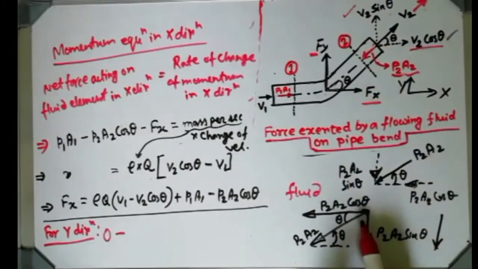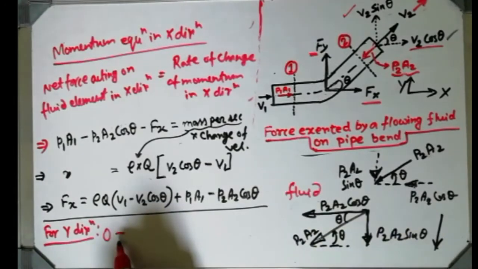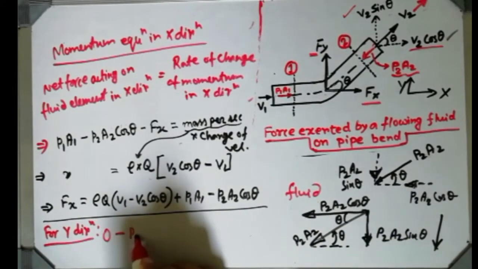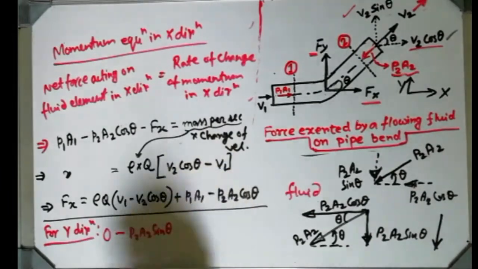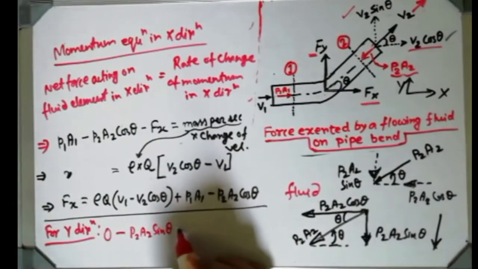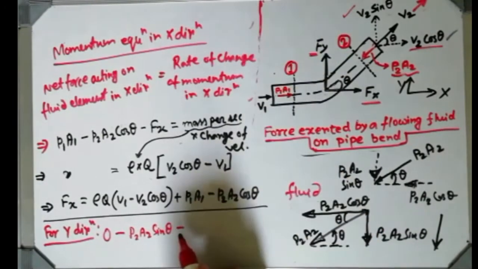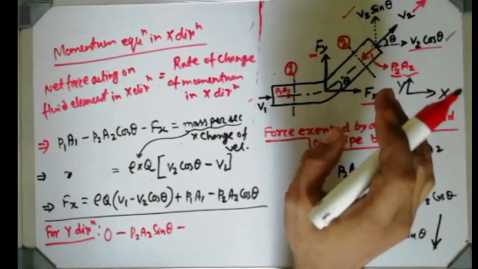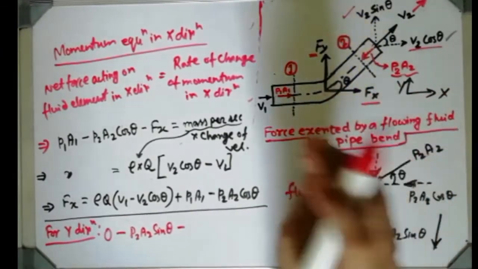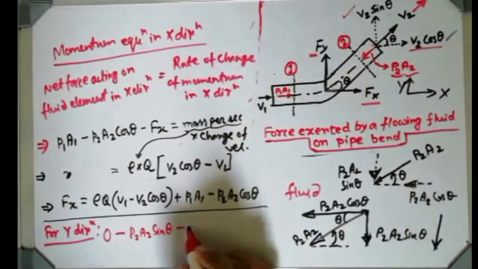P2A2 has a vertical component which is acting downward, that's why I am putting minus, and P2A2 sin theta will be there vertically downward, that's why the negative sign is coming. And Fy is acting in the upward direction, but I am considering the force acting on the fluid, that is obviously minus Fy.